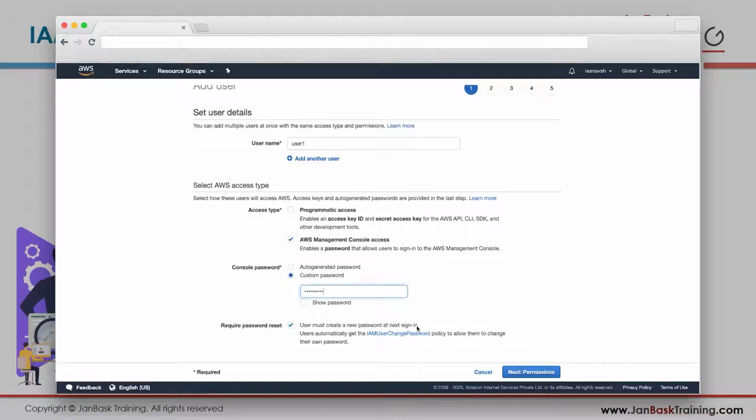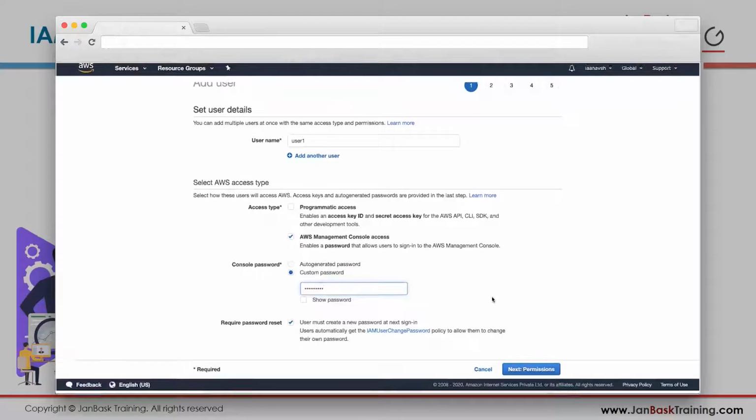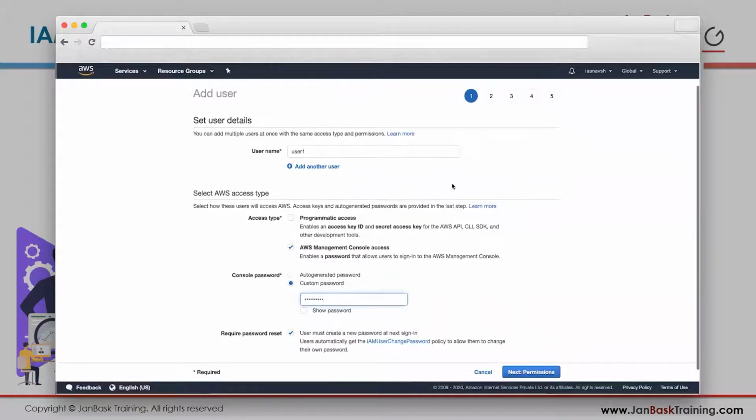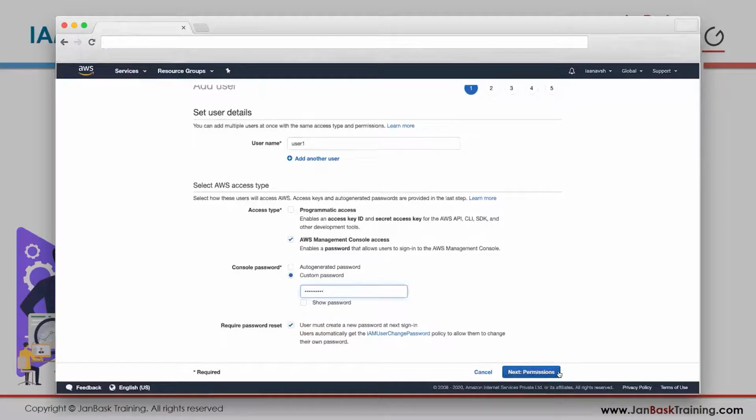But when that user tries to log in for the first time, AWS will ask him to change his password. That way, you are the admin, right? You should not know other people's passwords. A person should be responsible for his own password. You should not have access to another person's password, even if you are an admin. So this is the password. We'll see if AWS asks me for my password when I log in or not.